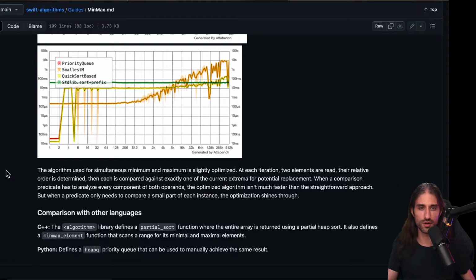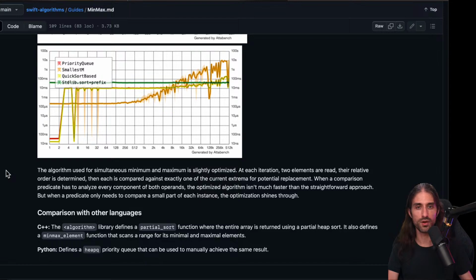So because you've got this first test, which allows you to rule out each of them from one of the two positions of being min or max, you only need to compare one to the min and one to the max. And this way you do one comparison between the two elements and then two, one for min, one for max, rather than doing four. So comparing the first element with min and max and the second with min and max.